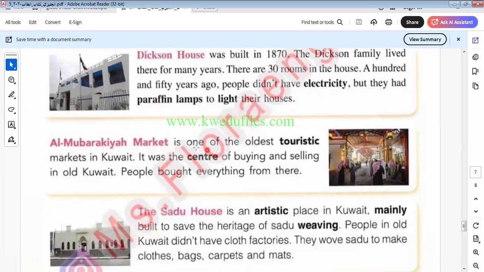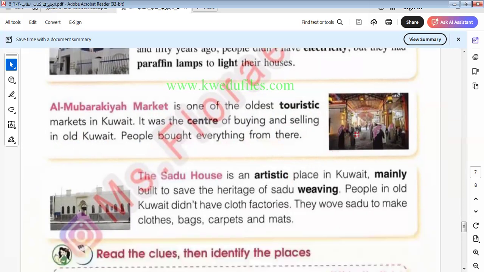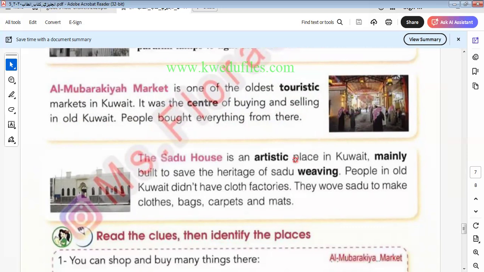The Mubarakiya Market is one. If I don't pronounce it very well, you can pronounce it as it is, because this is a strange place for me. I think you know it better than me, because you live in Kuwait and know these places. The Mubarakiya Market is one of the oldest touristic markets in Kuwait. It was the center of buying and selling in old Kuwait. People bought everything from there. I think this place is like Khan al-Khalili in Egypt, similar to it.